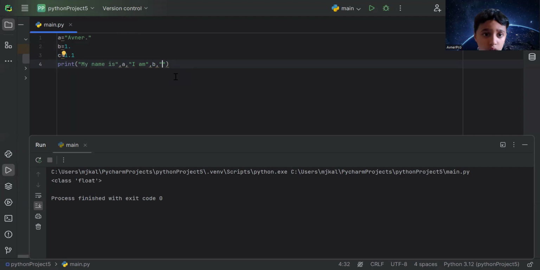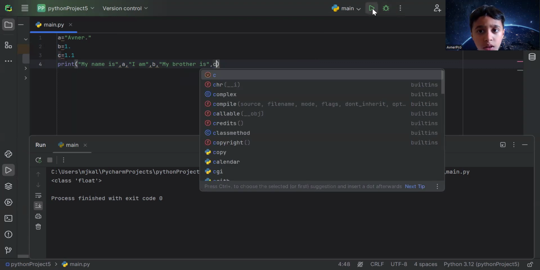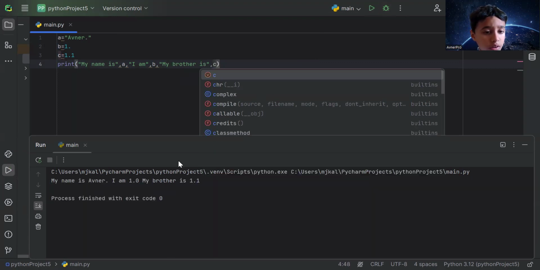Now, capital M, my brother is, comma, C. Now when I run the code, it says 1.0.